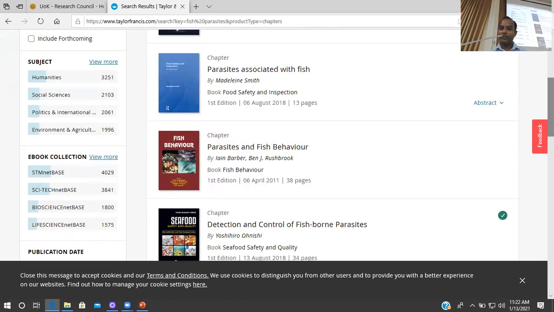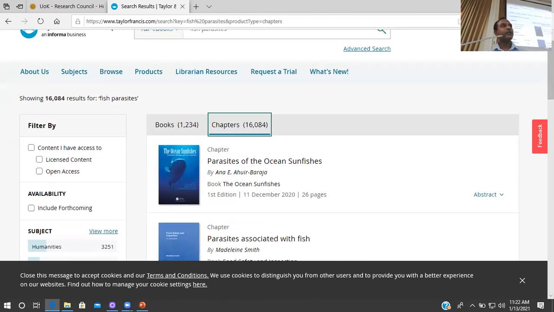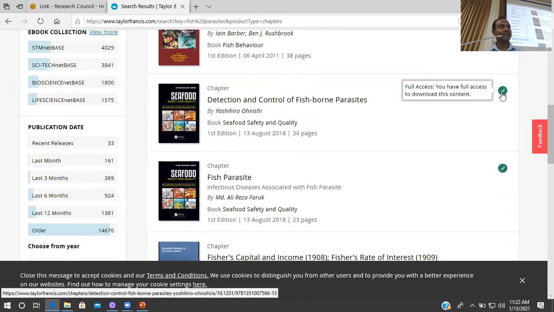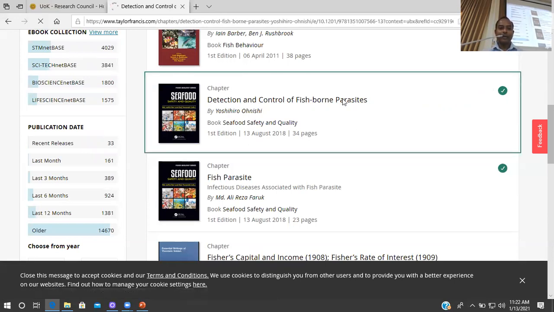But please note that all these books and book chapters are not accessible to our institute. If something is indicated like this, that means we have full access. Otherwise, we don't have access, because these are the particular books, chapters or subject areas that our institution has subscribed to. For example, in this case, this chapter can be downloaded.